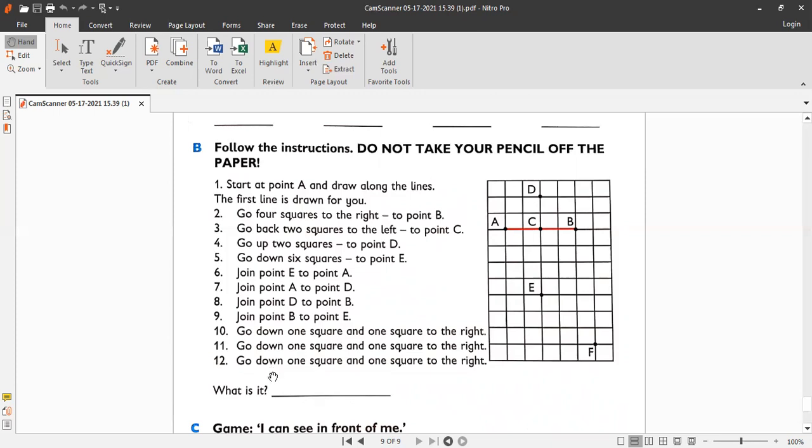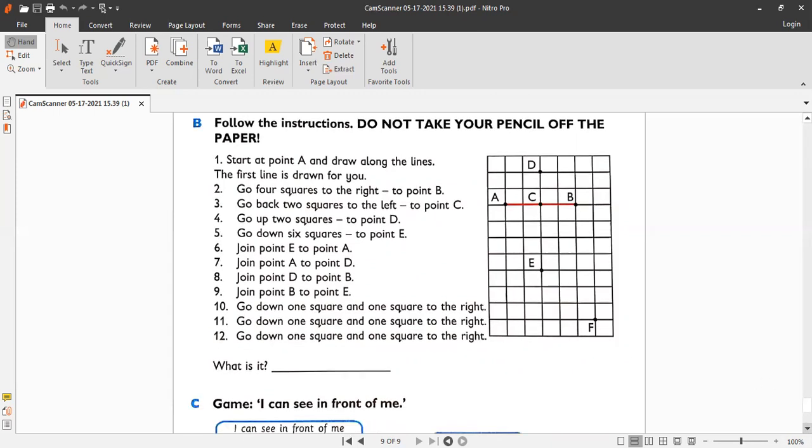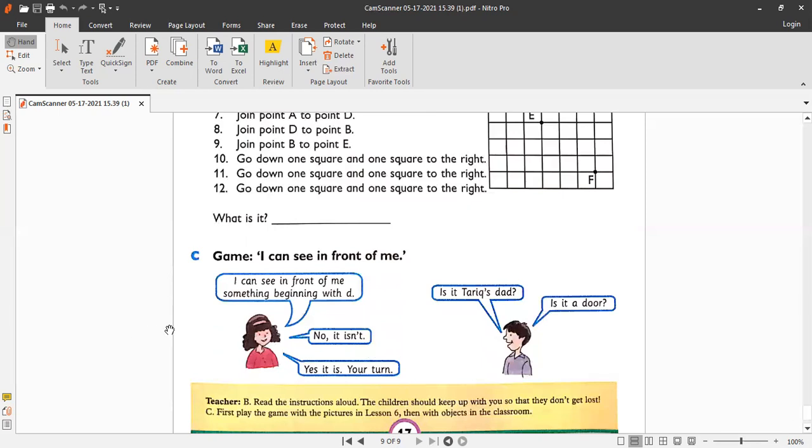Okay, you have to write I capital. It is a kite, full stop. Okay, you draw the line from this point to this point, and then this point to this point, and then this point to this point, and then draw like in this way, in this way, in this way. Then you will see that you will have a kite here. Okay, you can color the kite as well. And this is the game.